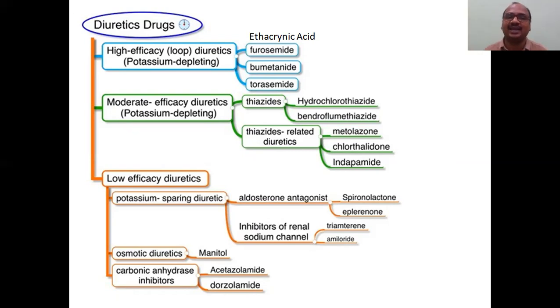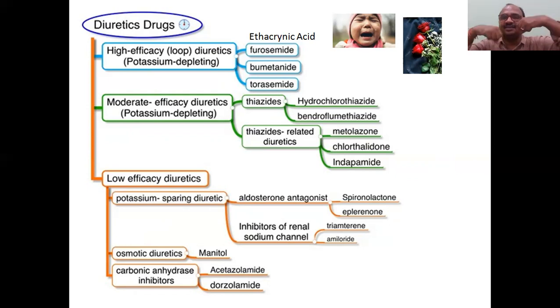C-R-Y, ethacrynic acid. Furosemide, bumetanide, torsemide, torture. So now we will see how to remember this.